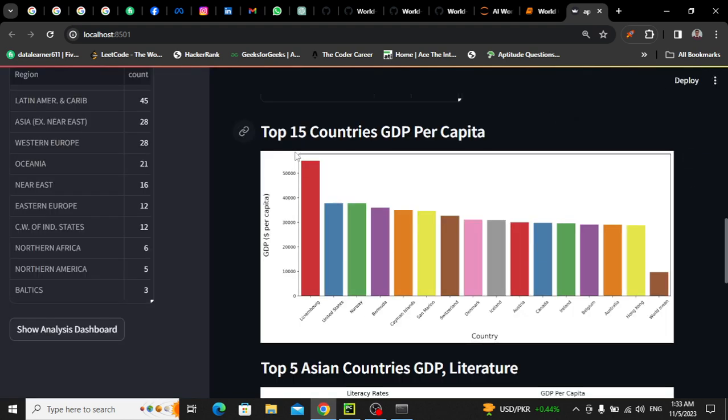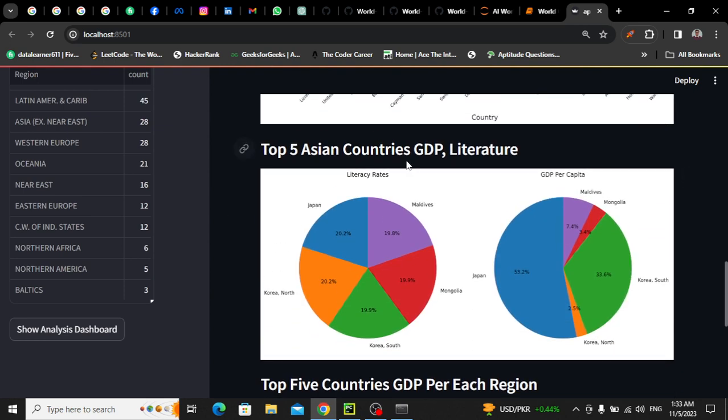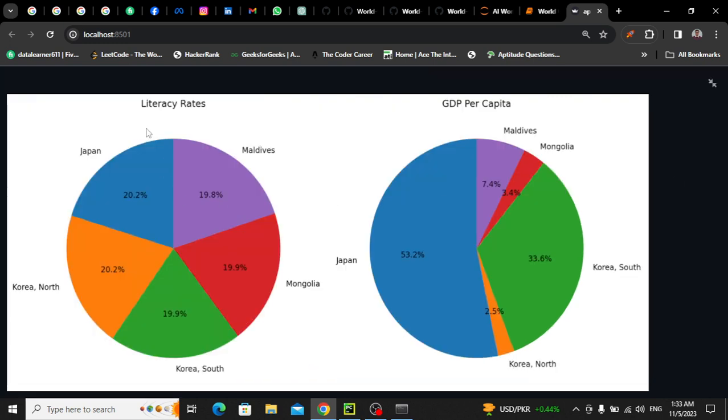Alright, now let me show you something amazing: the top 5 Asian countries by GDP and literacy. I am talking about a single region. You can display another region instead of Asia; I'll show you when we implement the code, but here is what I can do. We have shown two things for Asia, the top 5 Asian countries. Now within Asia we have a lot of countries: China, Japan, India, Pakistan, Bangladesh, Nepal, Bhutan, Korea, North Korea. But I'm talking about the literacy rate of the top 5 countries and the GDP rate of the top 5 countries.